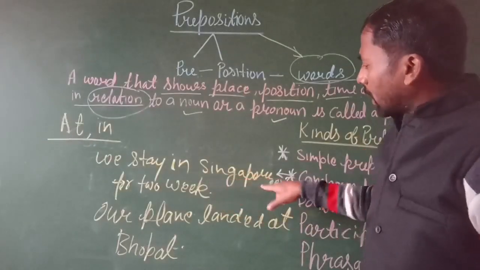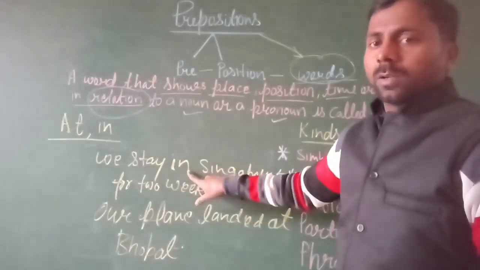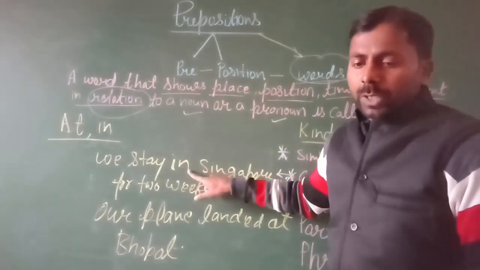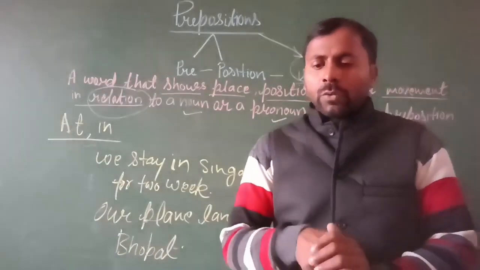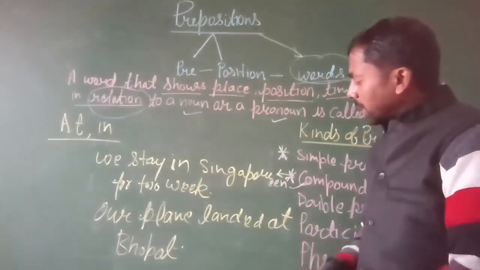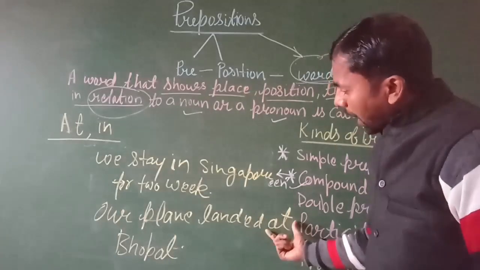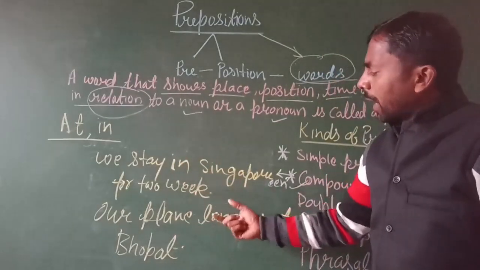Here the place is Singapore, so we can use in. And where is at used? We use at when we see it as a point. Here, at is used for the point of Bhopal. So this is the difference between in and at.